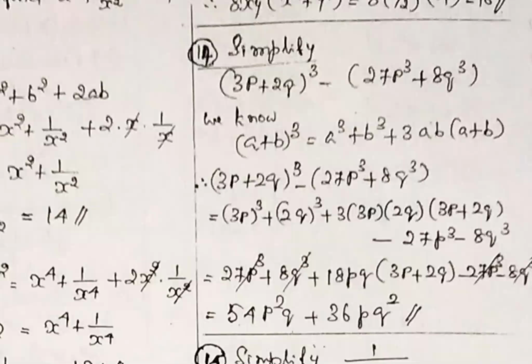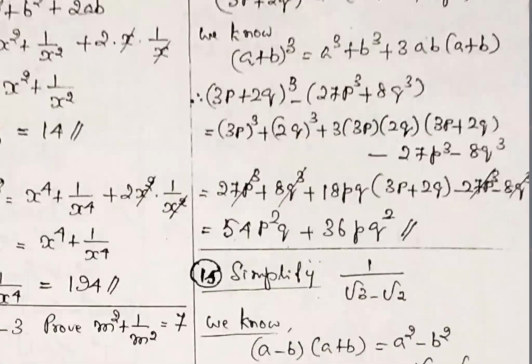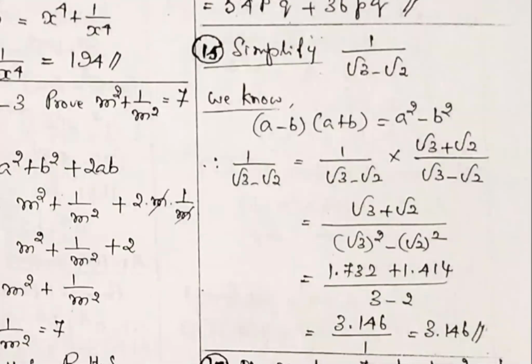So you see, (3p + 2) the whole cube is equal to a cube. Some people are writing 3p cube, that is wrong. 3p into 3p into 3p, 27p cube is the correct answer. So problem number 15, very important.